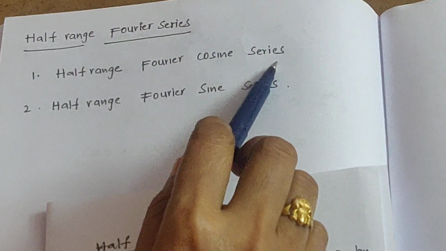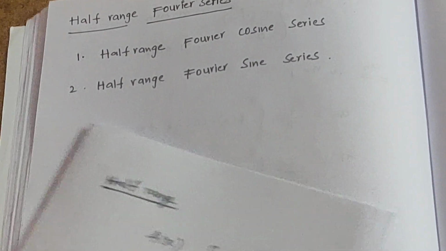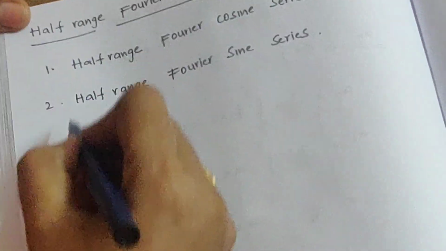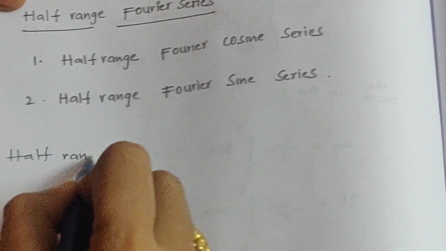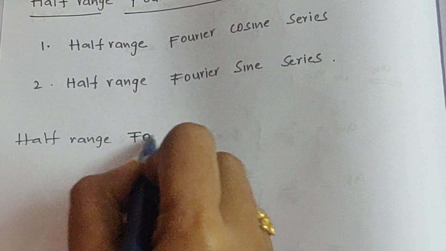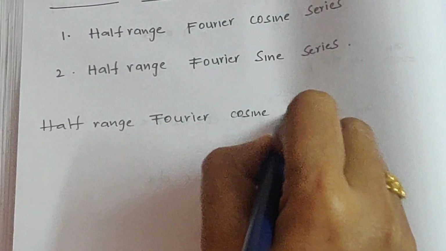Here we have two types, half-range Fourier cosine series and half-range Fourier sine series. So now, half-range Fourier cosine series.